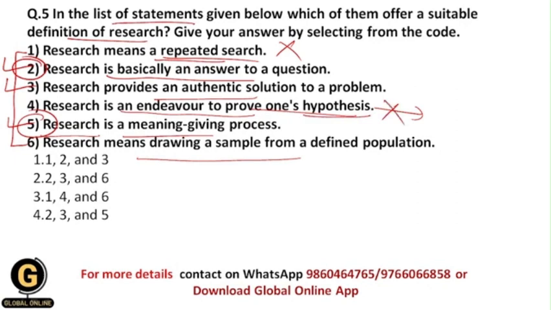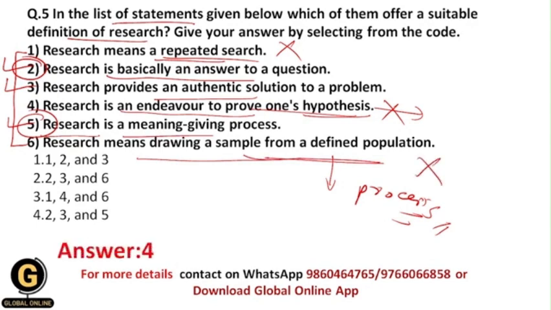And as well, drawing a sample from a defined population is nothing but one of the processes of research, or one of the stages of the research process, and in further videos we are going to see these concepts. So again, this is not the definition of research, and that's why the correct answer over here is 4, that is 2, 3 and 5.